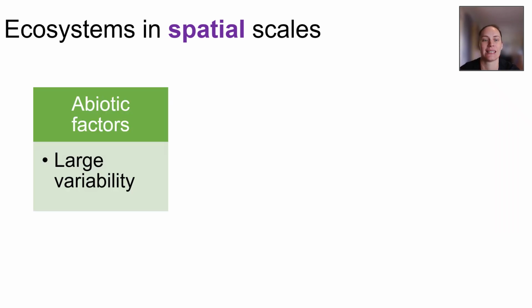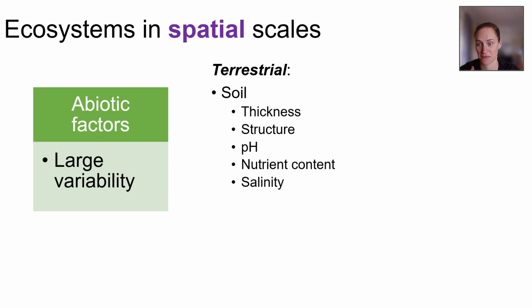Now, if you considered a tiny little ecosystem of your own backyard, there's going to be parts which receive a lot of sunlight, a lot of rain. You might have different availability of space in them for species to grow, while other areas have the opposite. So in terms of terrestrial things, these are things you might look at as well. And abiotic factors are going to vary across that spatial scale.